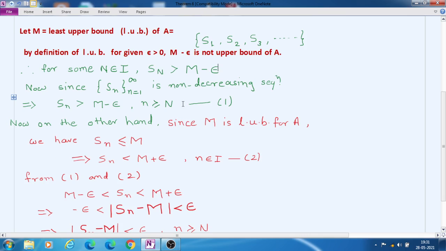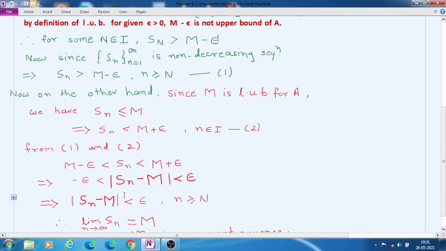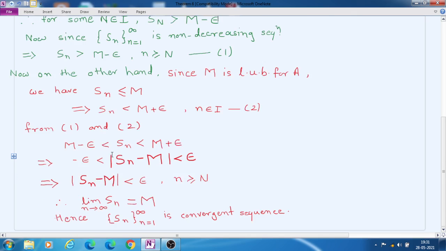So in the above equation 1 we have shown that Sn is greater than M minus epsilon, and here we have shown that Sn is less than M plus epsilon. That means from both the equations, combining them, we can write Sn is greater than M minus epsilon and less than M plus epsilon.